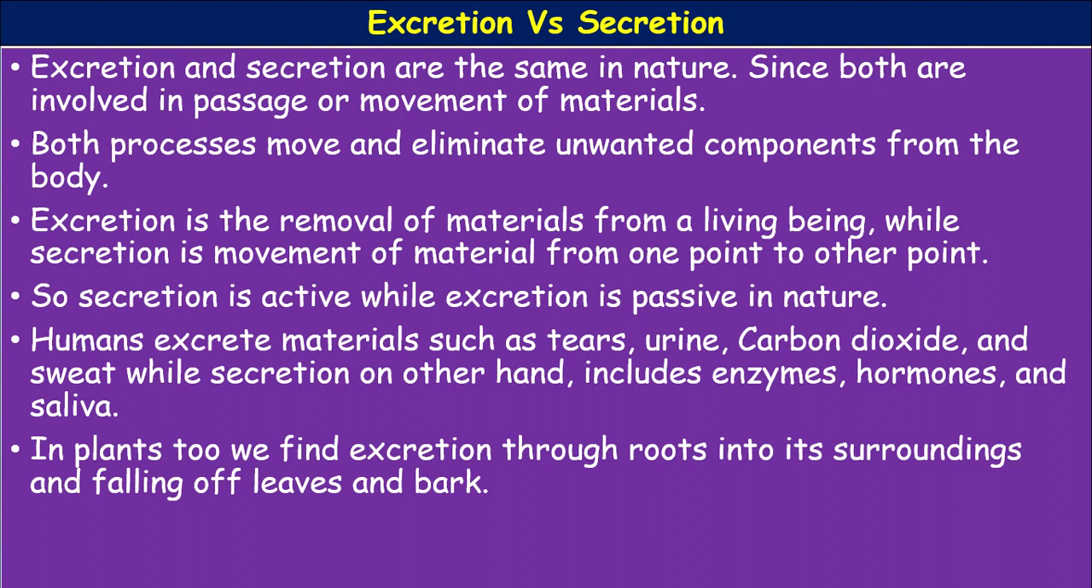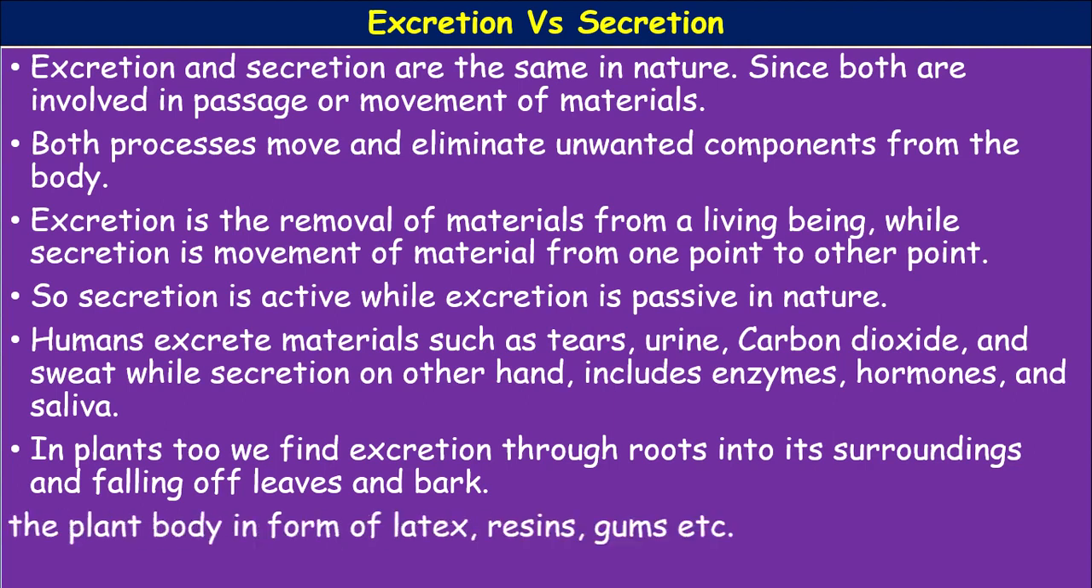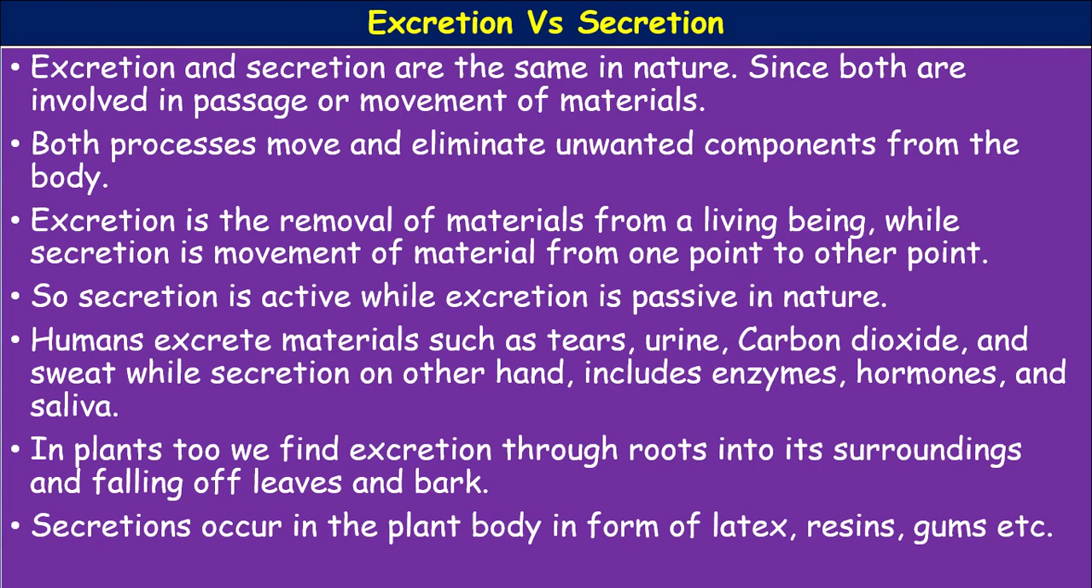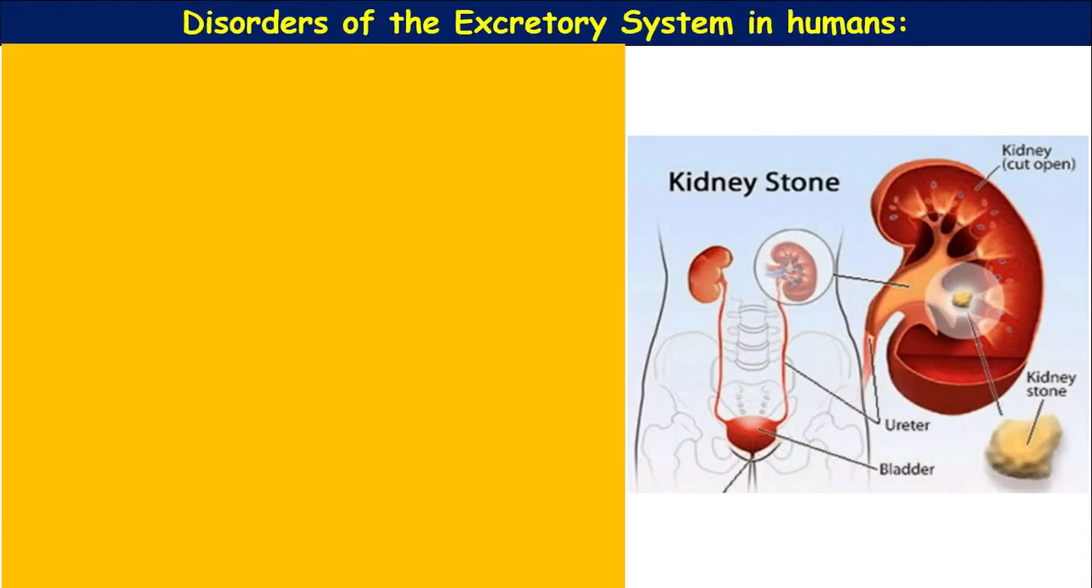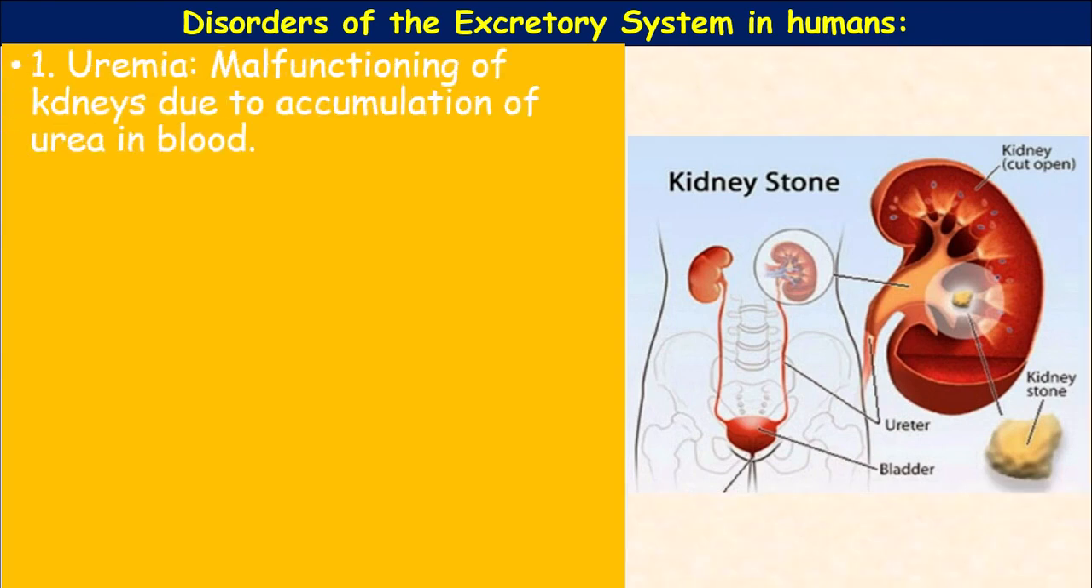In plants also we find excretion through roots into the surroundings, and through falling off of leaves and bark. These are the processes of excretion. The secretions occur in the plant's body in the form of latex, resins, gums, tannins, etc. So finally, the disorders of the excretory system in humans.